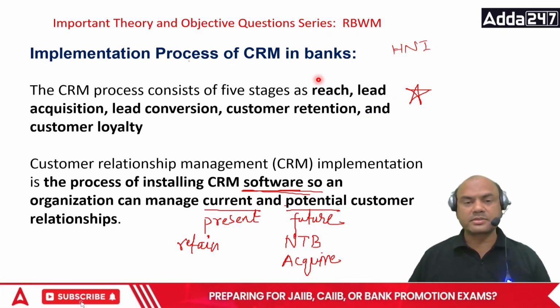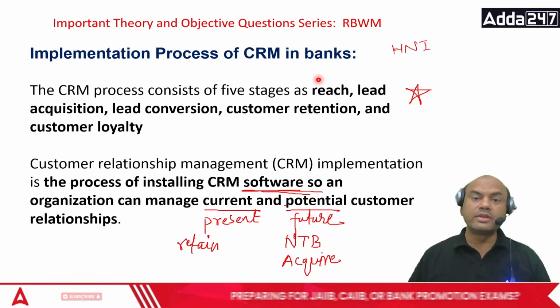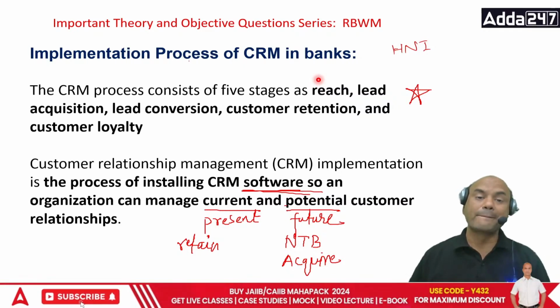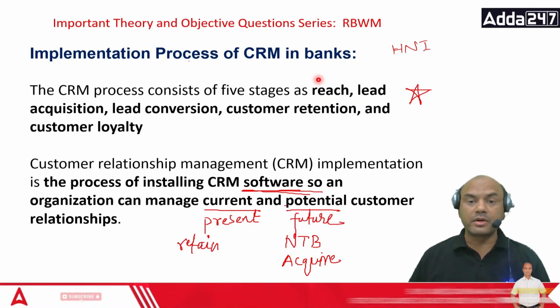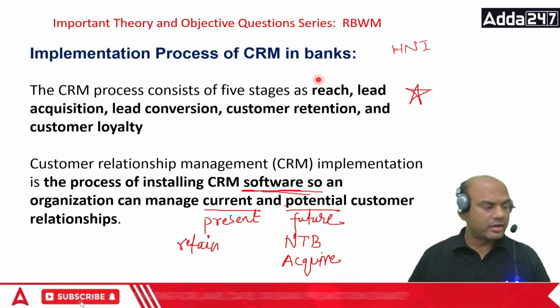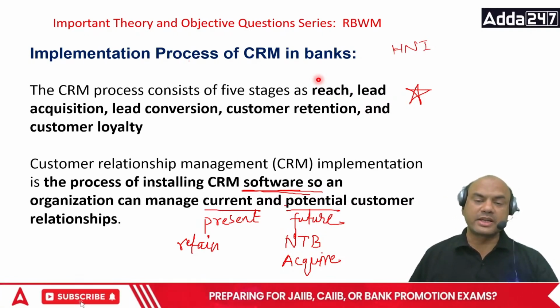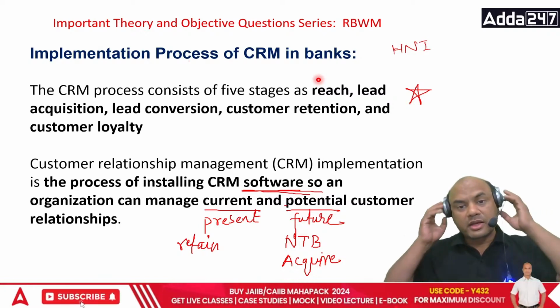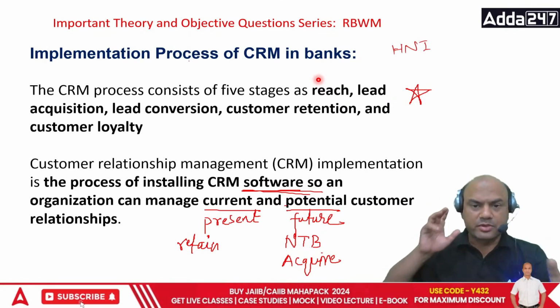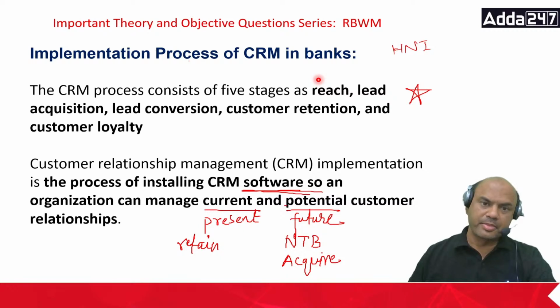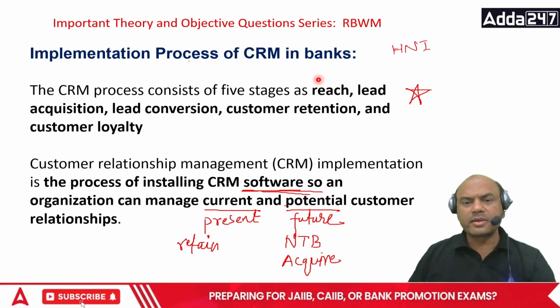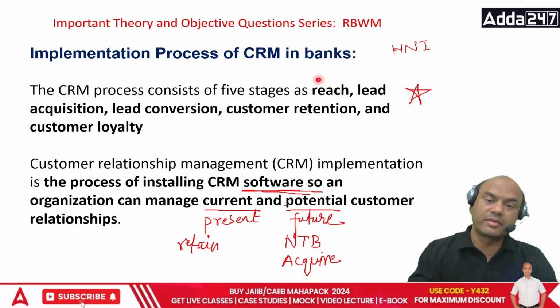How will I know that customer? How will CRM help me? How? That is your question. Think over it. How will CRM help me in getting the potential customers? Because CRM should always have this data. If the customer is not there in my branch, how will the CRM give you the data? Think over it, everyone.